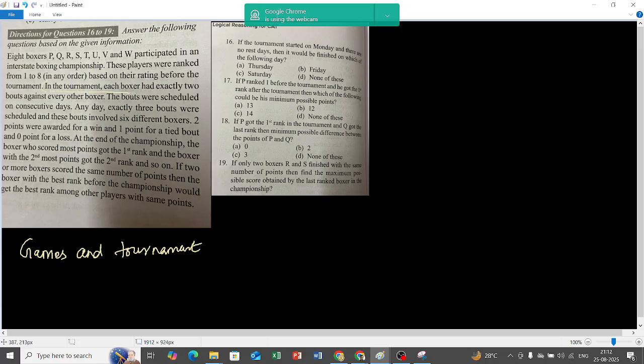What is it telling? In a tournament, each boxer had exactly 2 bouts against every other boxer.